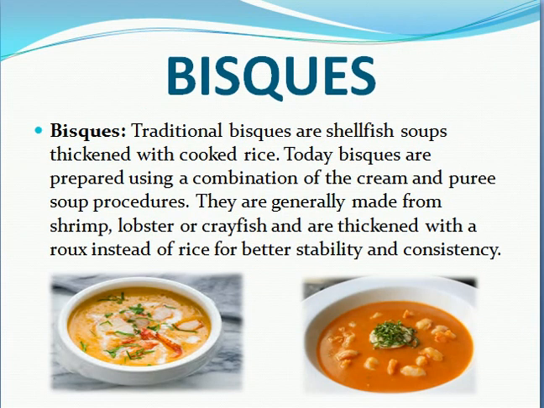And next, coming to the bisque. Bisques are majorly seafood based soups. You may know the classification of fishes. We will be having flatfish, roundfish, as well as crustaceans. We will be seeing shellfish in it. Bisque is made of seafood, like shrimps. Traditionally, bisques are shellfish soups thickened with cooked rice.